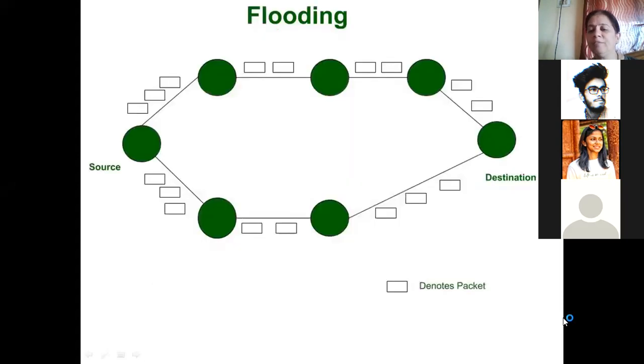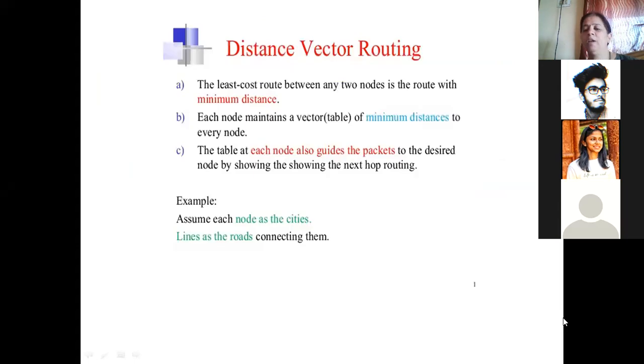However, in real life applications, we find that instead of flooding, there are other algorithms which can be used for routing. Now, whatever algorithms we are going to learn, they are only basic methods. These algorithms have been refined, researched, and newer offsprings of these algorithms have been developed. Today, for example, if you're thinking about the internet or any wide area network, these basic concepts that we are learning are refined, and drawbacks are removed, and newer algorithms based on these have been developed.